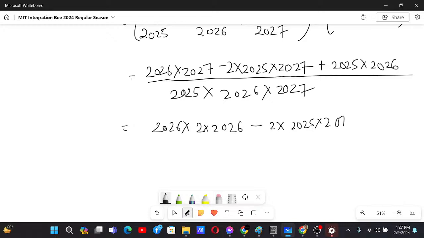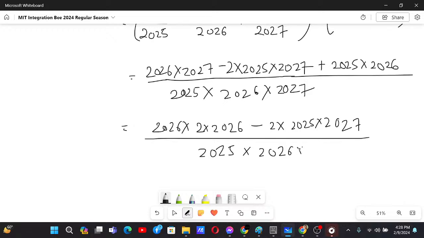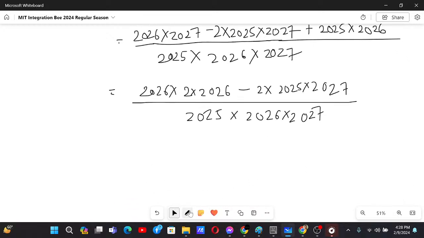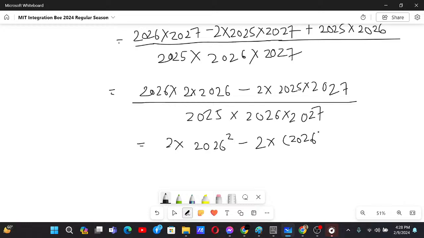Sorry for that. 2027. Now we have 2025 into 2026 into 2027. Now this is 2026 plus 1, 2026 minus 1, so you know what that is. This is 2 into 2026 square minus, this is 2026 square minus 1 square.